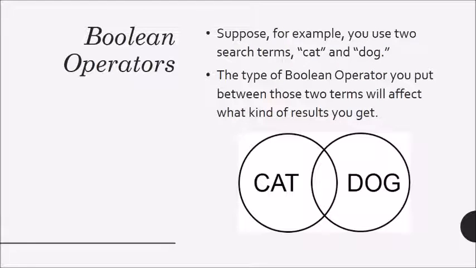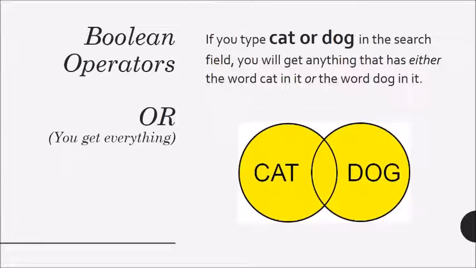So suppose we're searching with the terms cat and dog. If we use the Boolean operator or and type cat or dog in the search field, we're going to get everything back. We're going to get articles that talk about cats, articles that talk about dogs, and articles that talk about both cats and dogs. This is pretty much the same as if you had just typed cat dog in the search field. The or is typically understood in your average search.